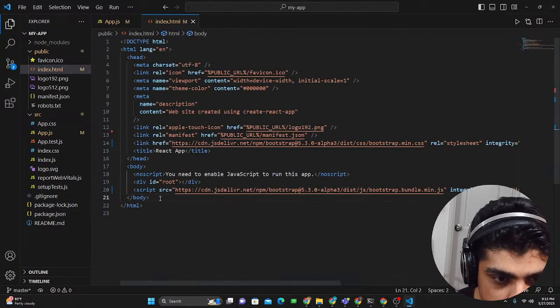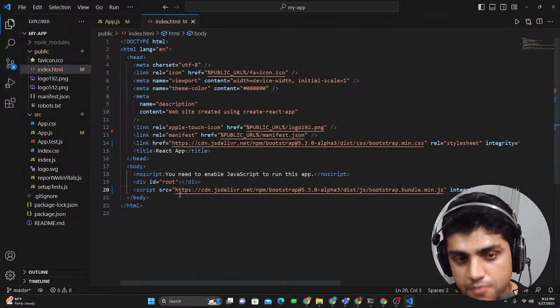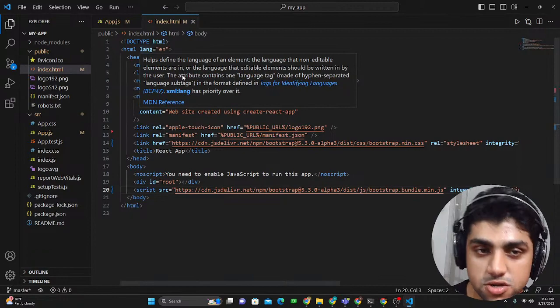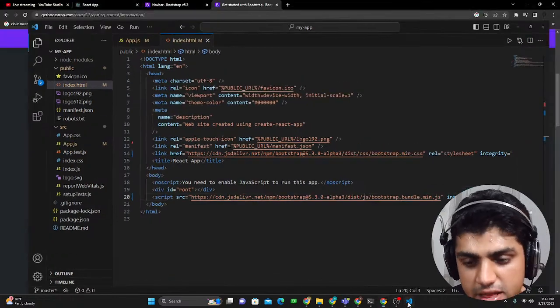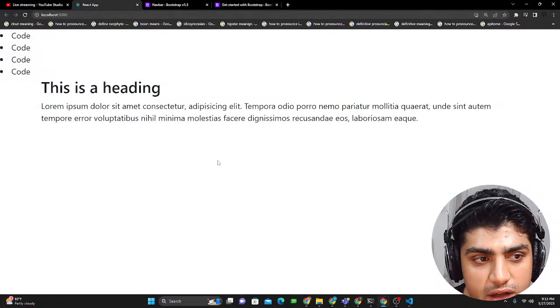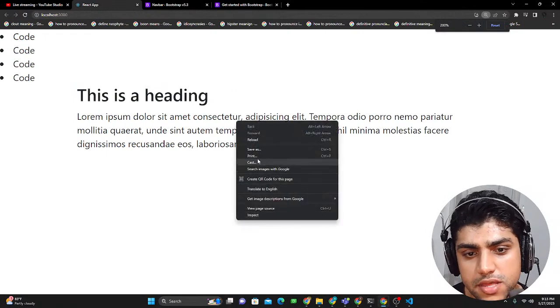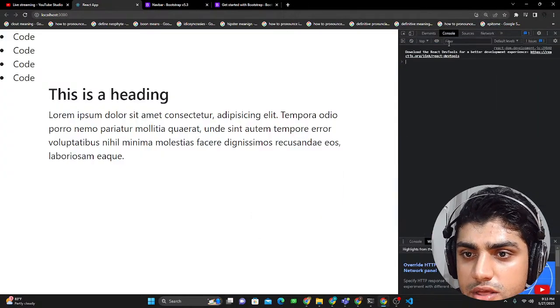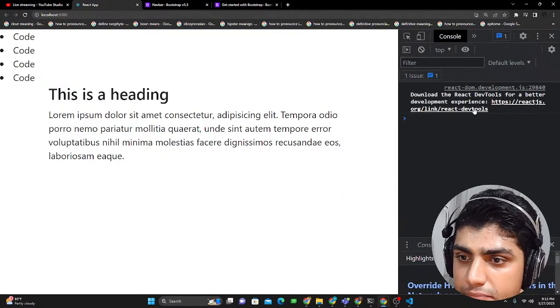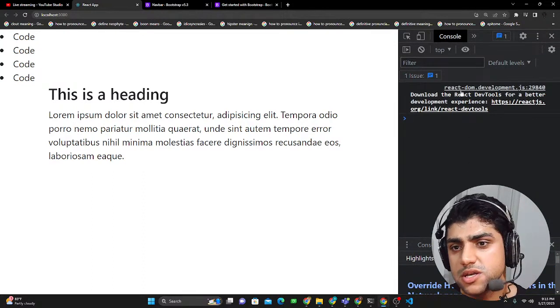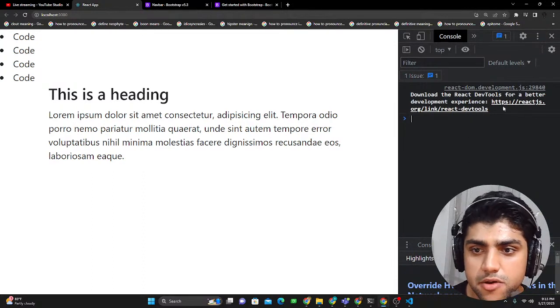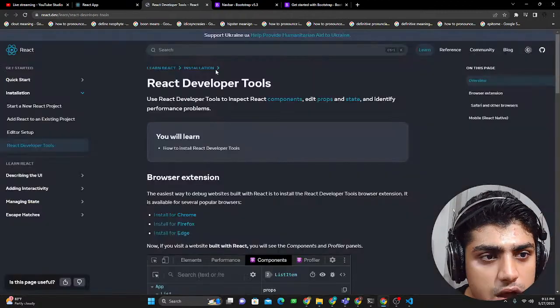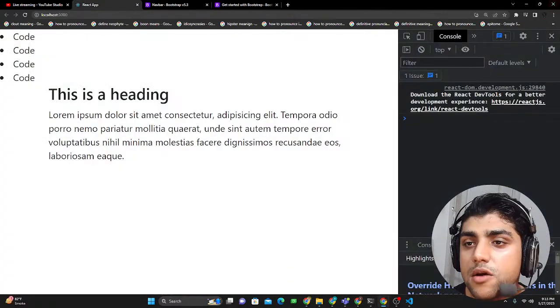Save. Now you have the script source as well, and you're able to use Bootstrap in your web application. Make sure that your app is working fine and there are no errors. You could also go to inspect and the console, and there shouldn't be any errors. It's asking me to download the React Dev Tools for a better development experience, but whatever.